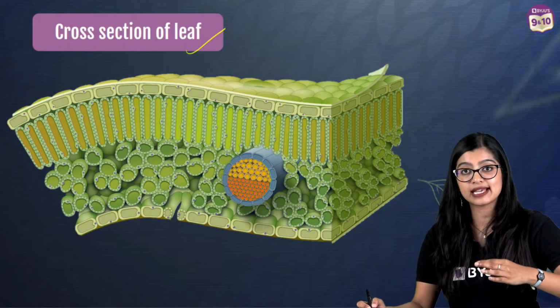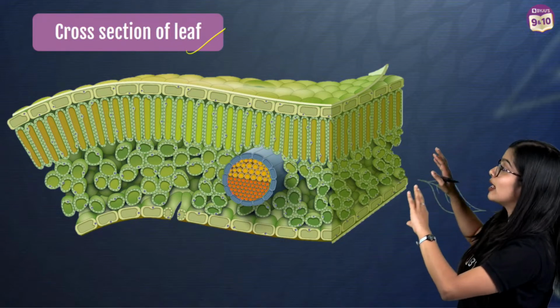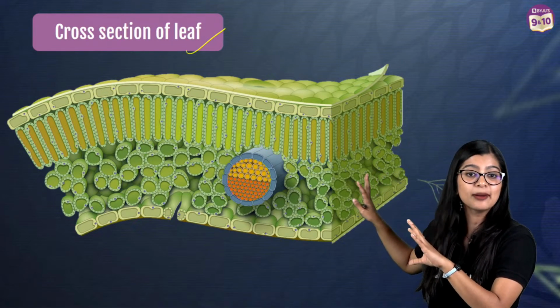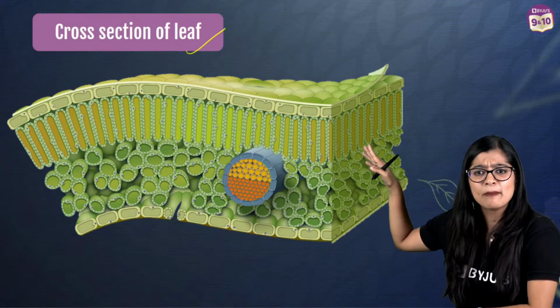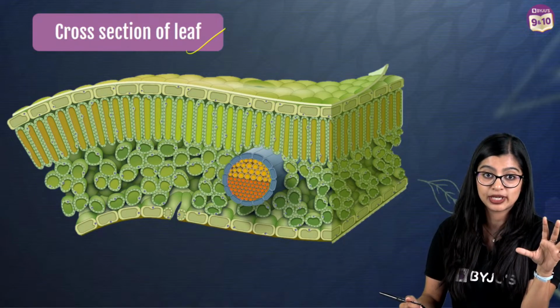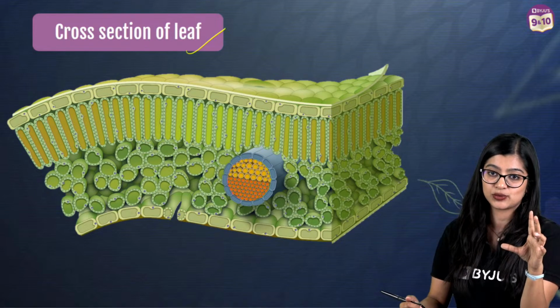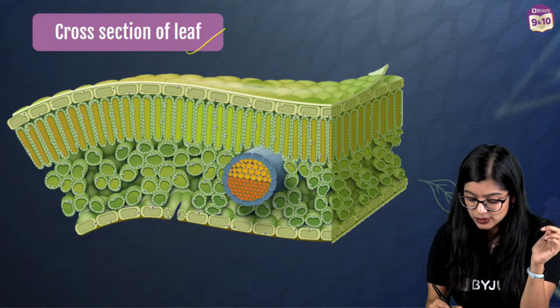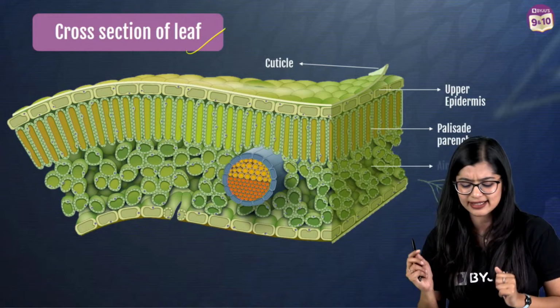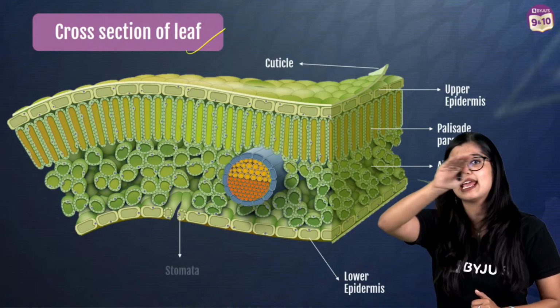So when I say cross section, I'm taking it and this is how it would look on the inside, right? Now, if you think about it, we see that there are so many different kinds of cells. Are you observing only one kind of cell? Absolutely not. We see that there are different kinds of cells. Yes? So in this case, we see that on the outermost side, we have cuticle, which is a waxy coating that is there. Then we see that there is a layer of cells, right?